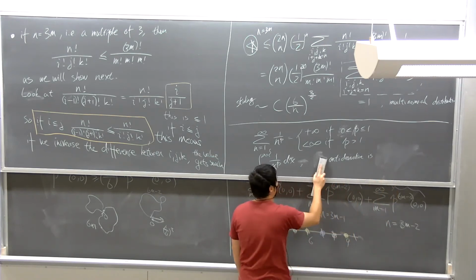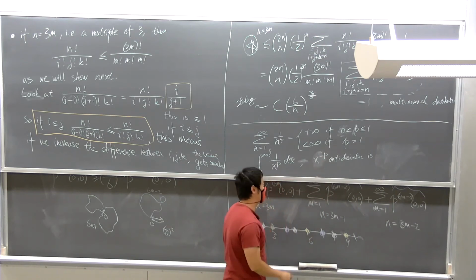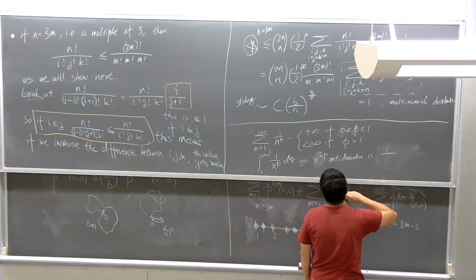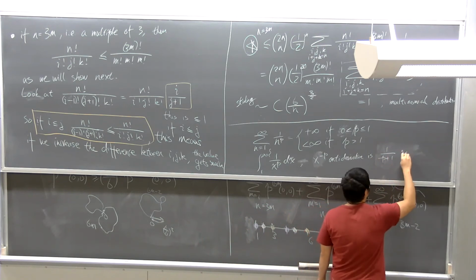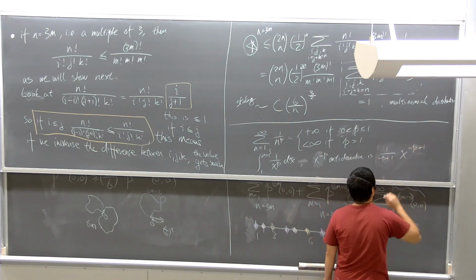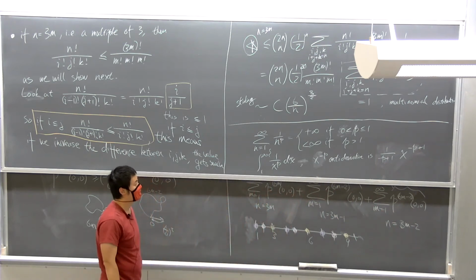It's x to the negative p, and then the antiderivative here is just going to be 1 over negative p plus 1, and then x to the negative p plus 1. Maybe it's easier to write it this way.